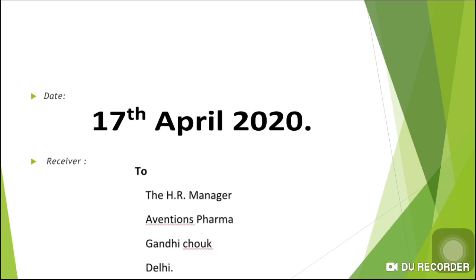Leaving again one line, you can write the receiver's address, or else it is known as the to whom you are writing. So as I said, Gunashekara, the sender, sent an application to this address: the HR Manager, Aventions Pharma, Gandhi Chowk, Delhi. This is the receiver's address.